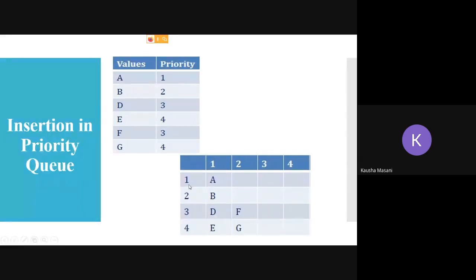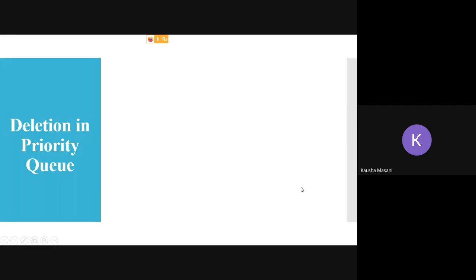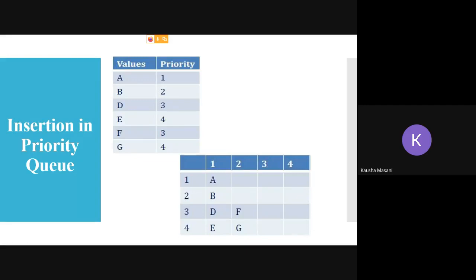So A is priority 1, B is priority number 2, D is priority number 3. So that is the first element to get priority 3. Second element to get priority 3 is F. Similarly E and G. Fine. So that is what your insertion is. The first one to get entered is A, then B, then D. Then E is not going to go because it is fourth priority right now. Next, directly it is F, then it is E and G.